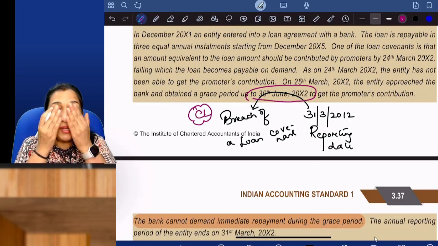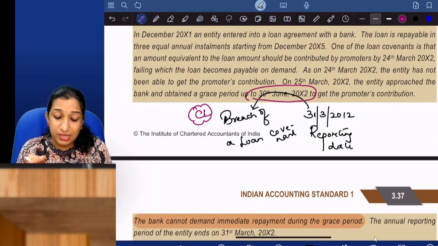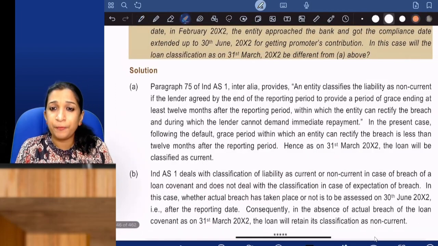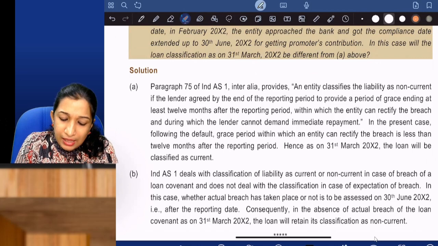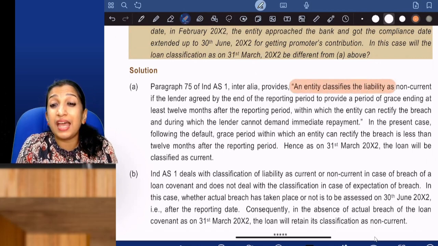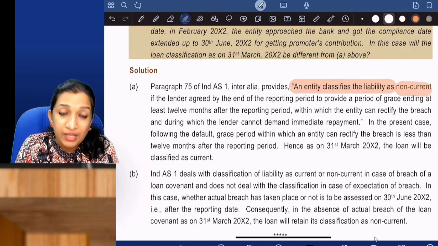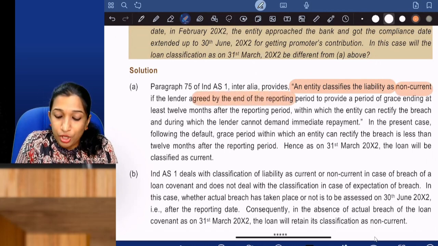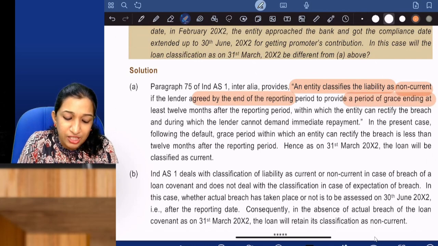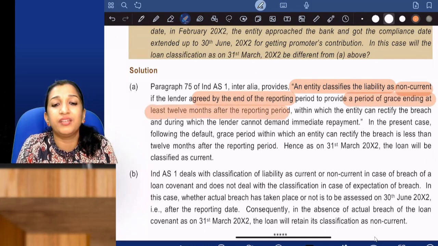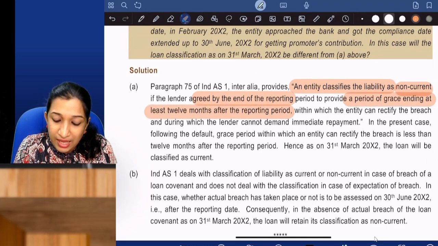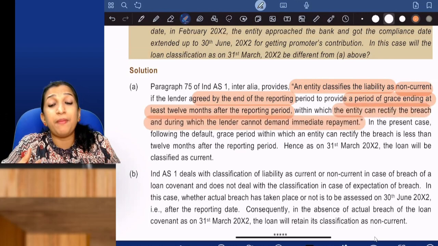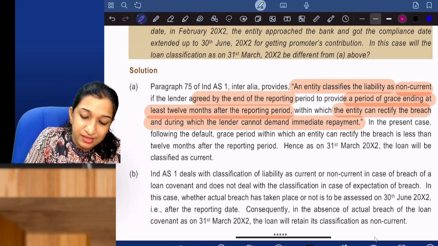What is the provision? Let me discuss the provision. Now listen, this is the provision. I want you to learn these lines. An entity classifies the liability as non-current if the lender agreed by the end of the reporting period to provide a grace period ending at least 12 months after the reporting period, within which the entity can rectify the breach and during which the lender cannot demand immediate repayment. I didn't understand this.